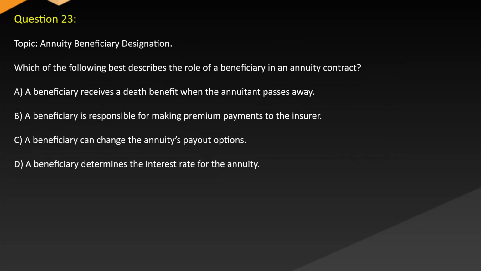Question 23. Topic: Annuity beneficiary designation. Which of the following best describes the role of a beneficiary in an annuity contract? A. A beneficiary receives a death benefit when the annuitant passes away. B. A beneficiary is responsible for making premium payments to the insurer. C. A beneficiary can change the annuity's payout options. D. A beneficiary determines the interest rate for the annuity.